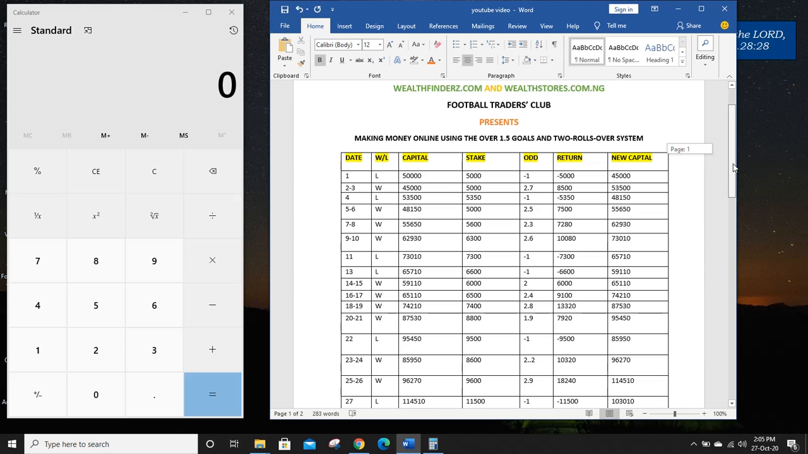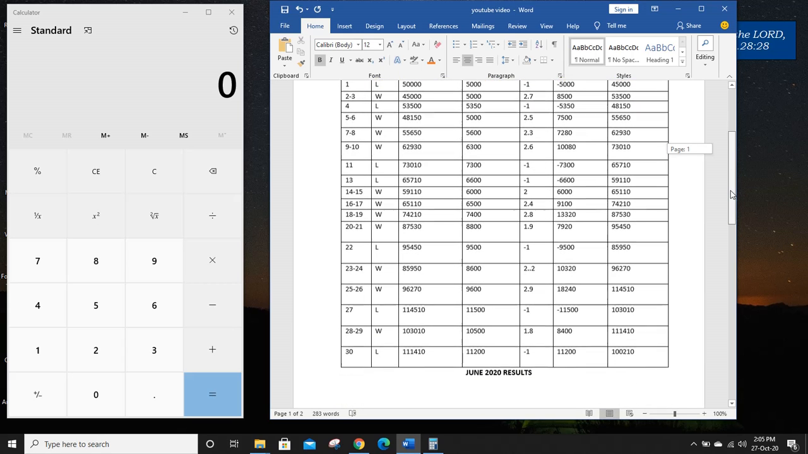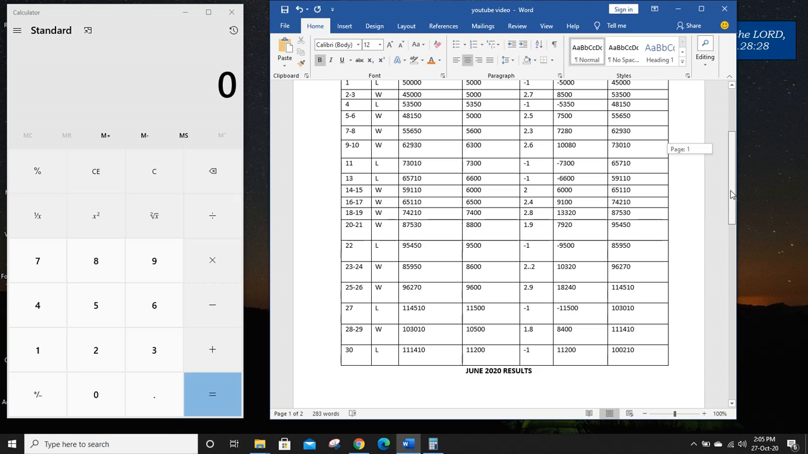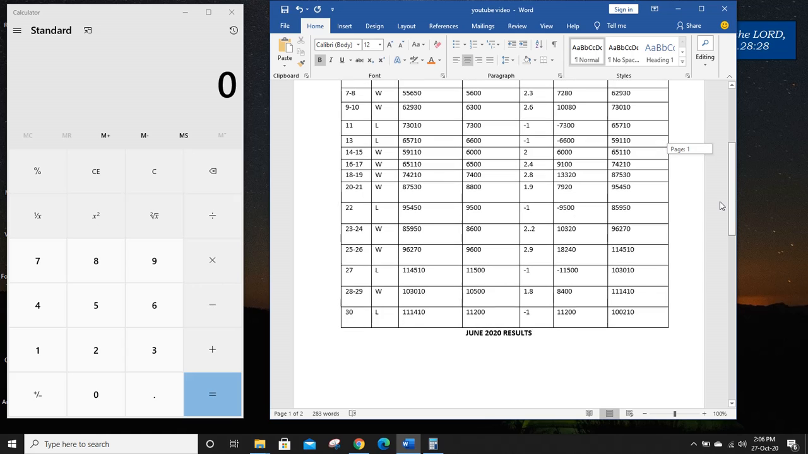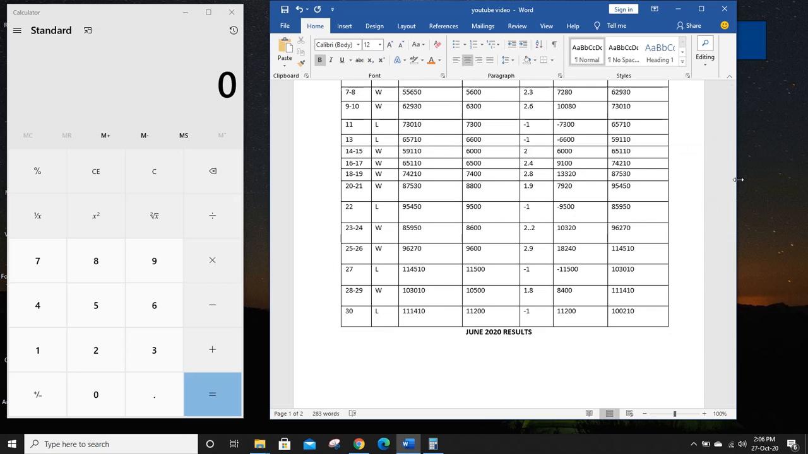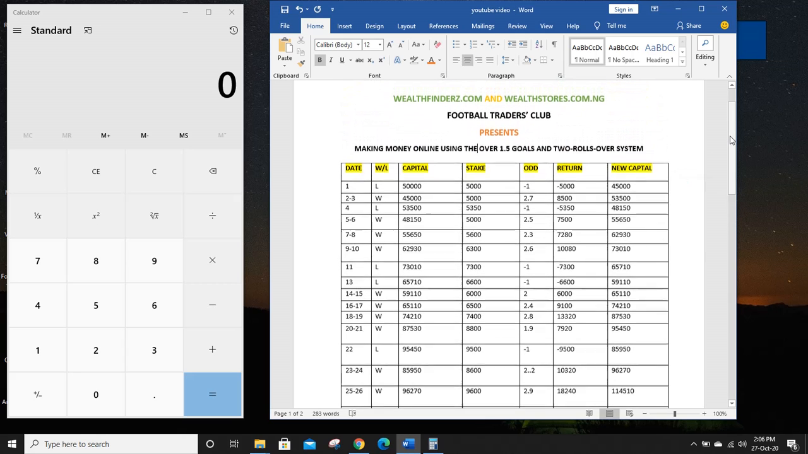So this is my results for June 2020. You could see this is my results from day 1 to day 30. Now the thing is this: when investing in football, take for instance, I invested the sum of 50,000 naira. You must ensure that you stake with 10% of your capital. 10% of your capital.